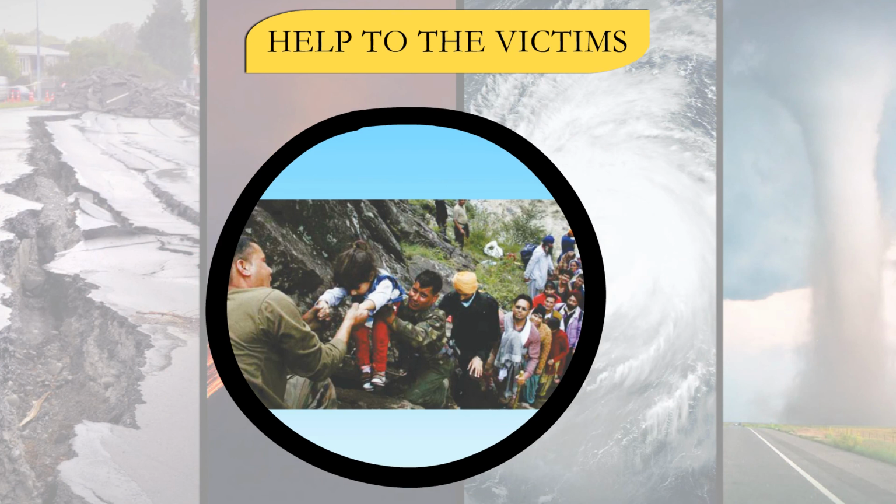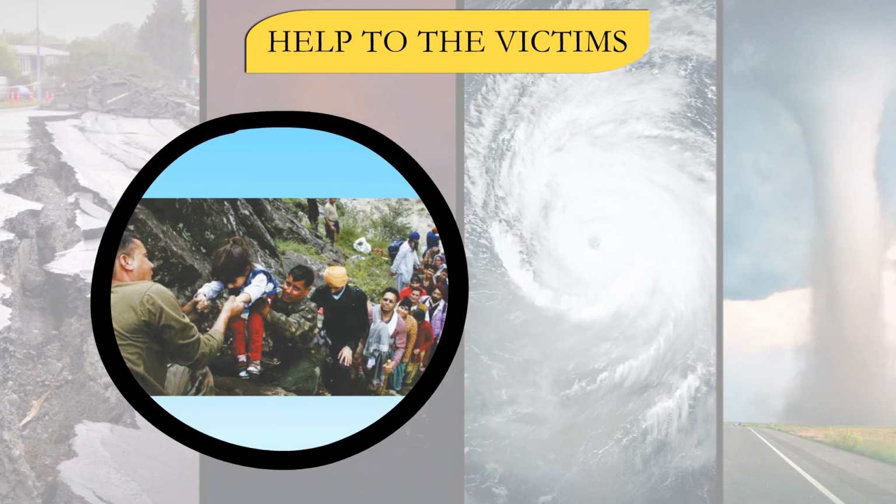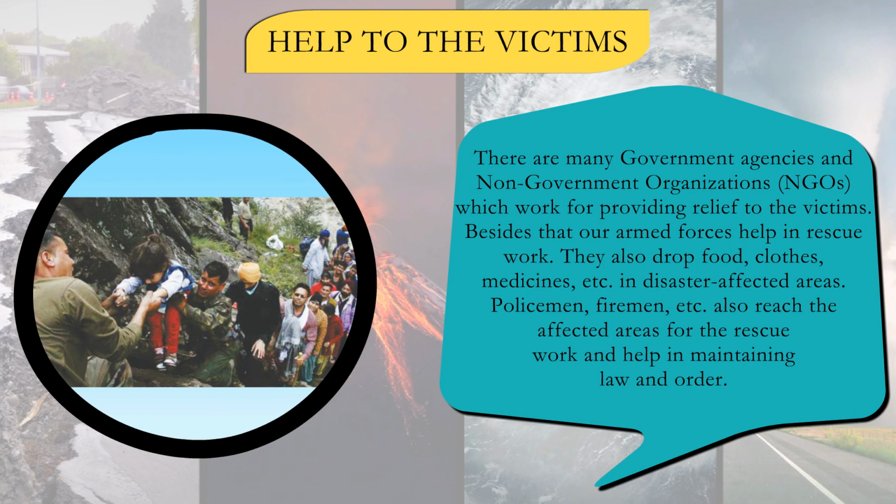Help to the victims. There are many government agencies and non-government organizations, NGOs, which work for providing relief to the victims. Besides that, our armed forces help in rescue work. They also drop food, clothes, medicines, etc. in disaster affected areas. Policemen, firemen, etc. also reach the affected areas for the rescue work and help in maintaining law and order.